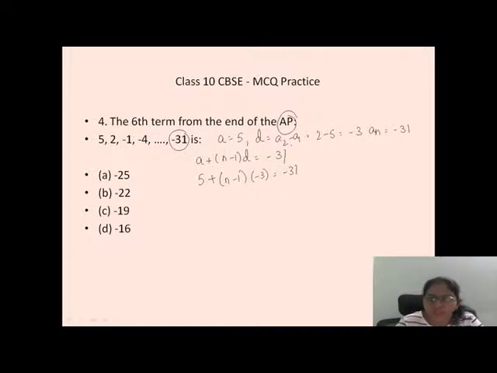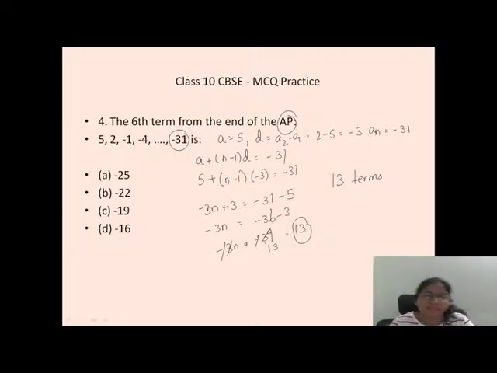Bring this 5 to the right hand side. So minus 3 into n becomes minus 3n. Minus 3 into minus 1 becomes plus 3. Minus 31 minus 5. So this becomes minus 3n is equal to minus 36 minus 3, so minus 3n is equal to minus 39. Minus minus cancel. 3 ones are 3, 13s are 39. So n value is 13. So there are total 13 terms. The meaning of this n is that there are total 13 terms.